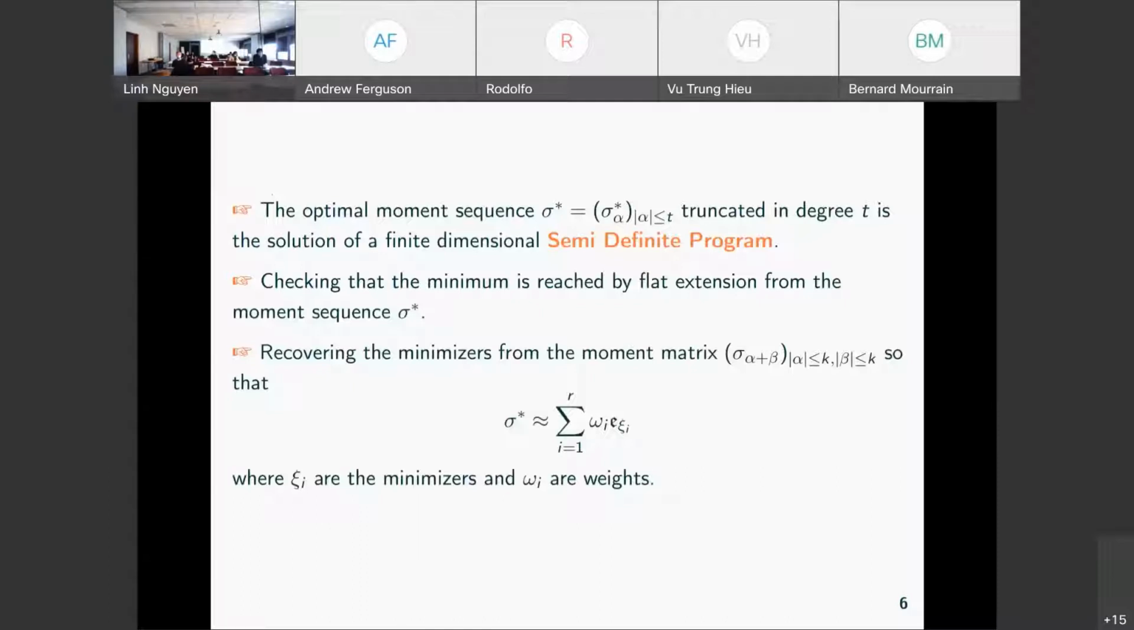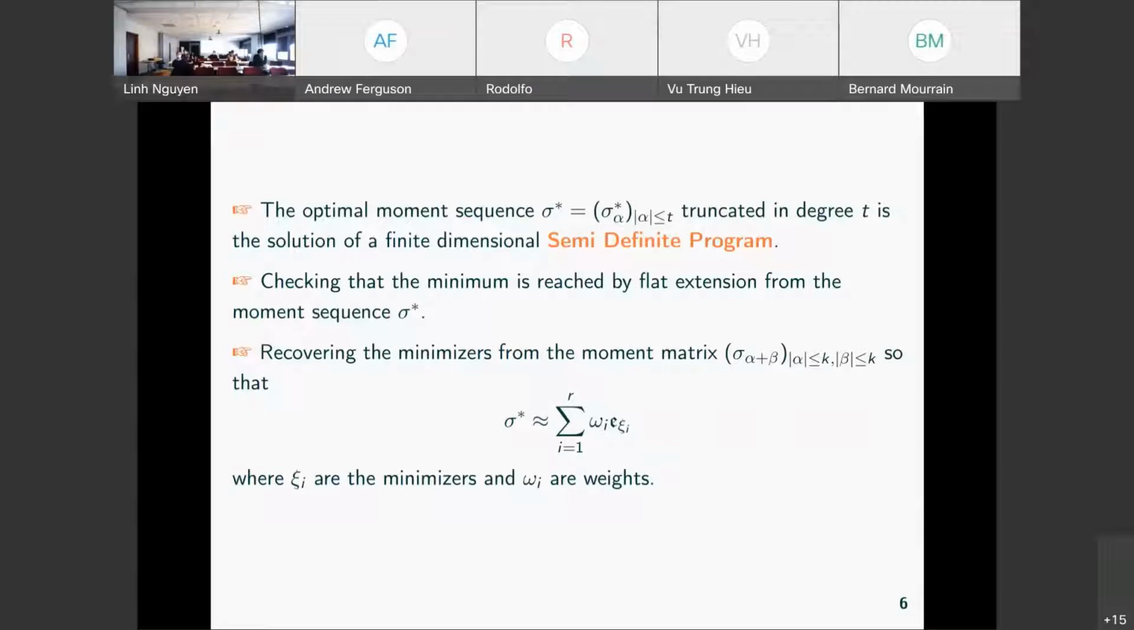So what we get with this technique is an optimal moment sequence, sigma star, which is a collection of moments sigma alpha, for alpha of degree less than t, the degree of truncation, which is the solution of this convex optimization problem or semi-definite program. And this is used to check, for instance, whether the global minimum is reached. One can do it on the moment sequence by checking the flat extension property.